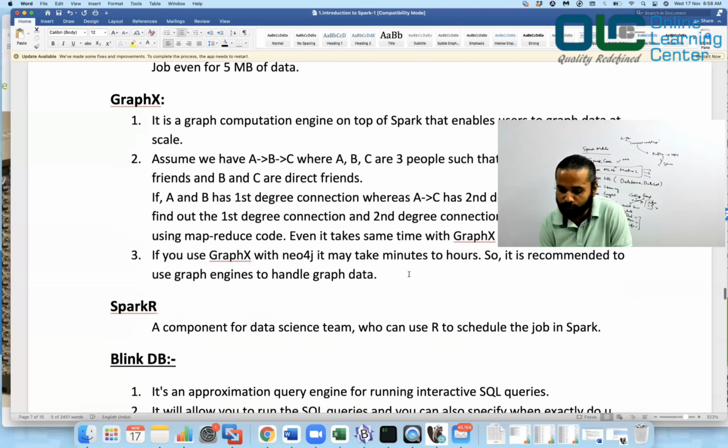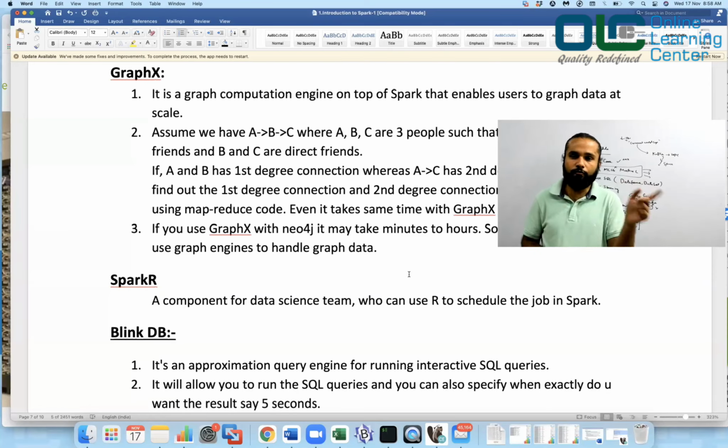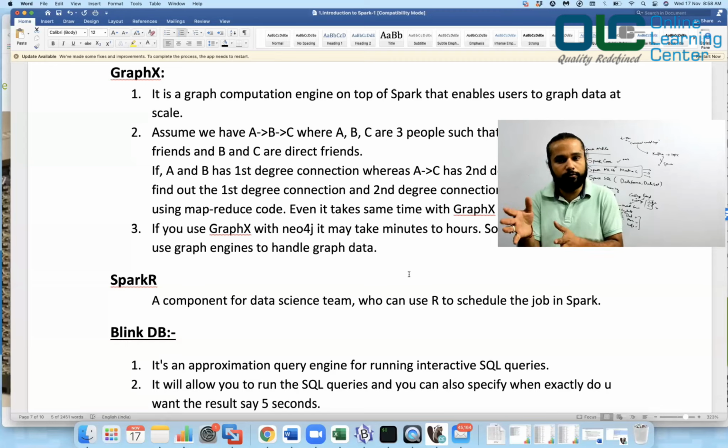Okay. Now GraphX, we talked about this. As I said, it can help you to create a connection, like a Facebook friend, right? You are my friend and somebody else is your friend, and most likely then Facebook would say people you may know. Maybe you know this guy because he's a friend of yours, and he's a friend of so many people, so most likely you also know him, right?